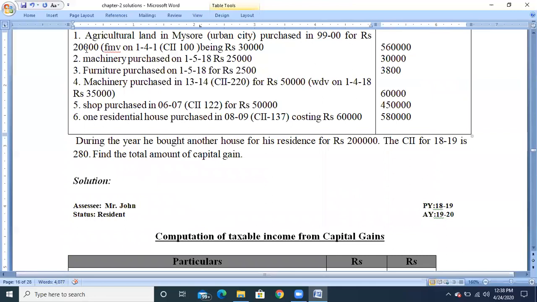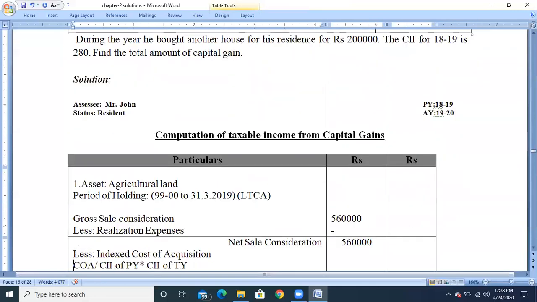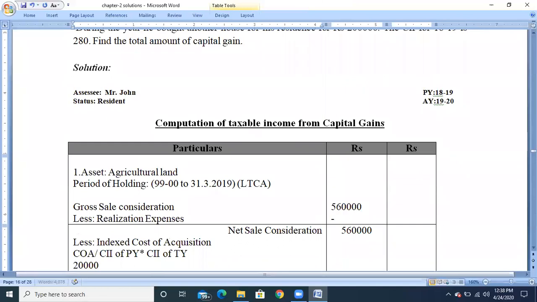Correct? So take the value 20,000 or 30,000, whichever is highest, will be the cost of acquisition. The highest value is